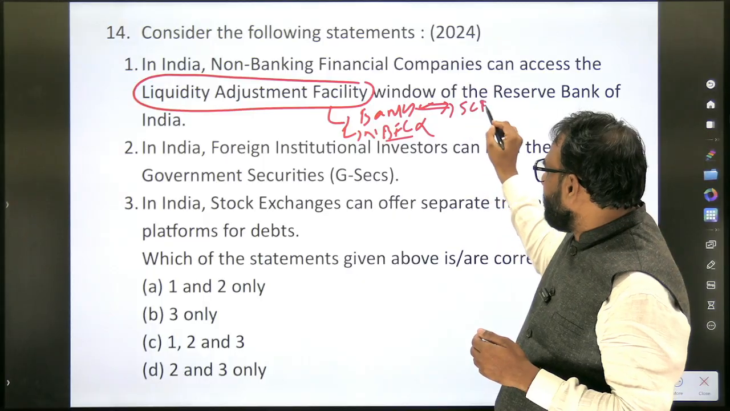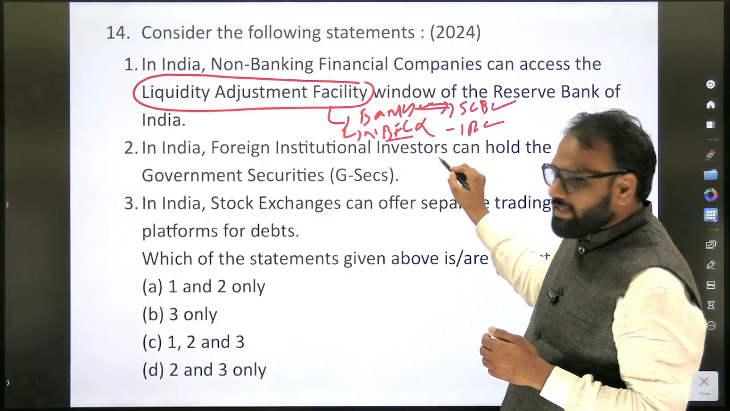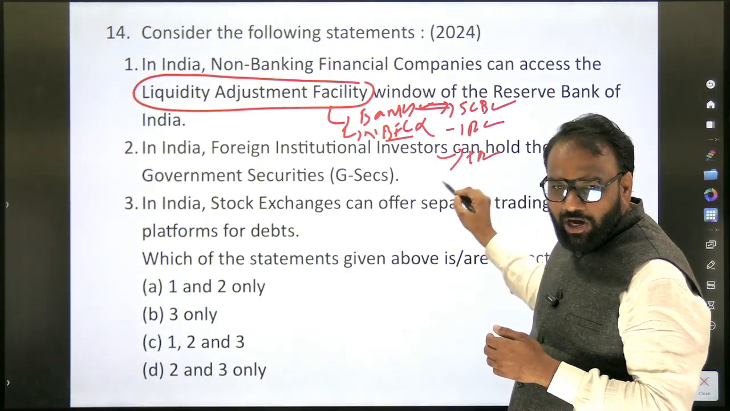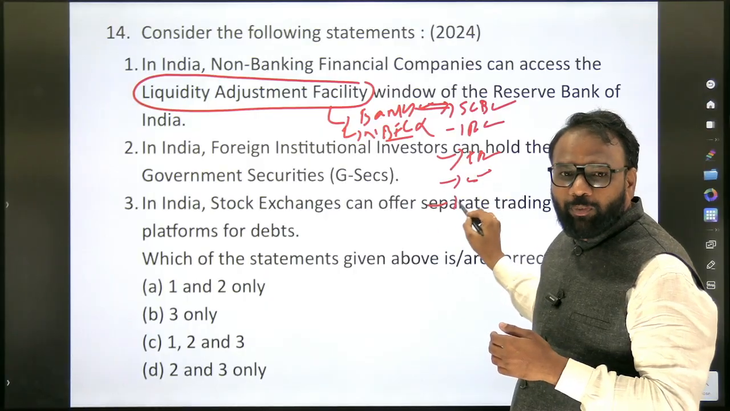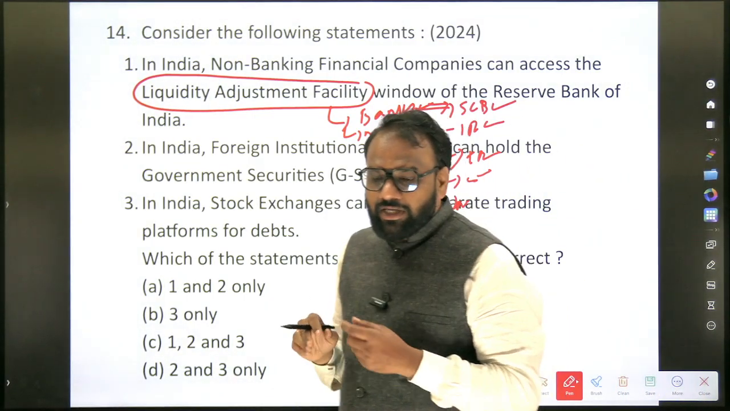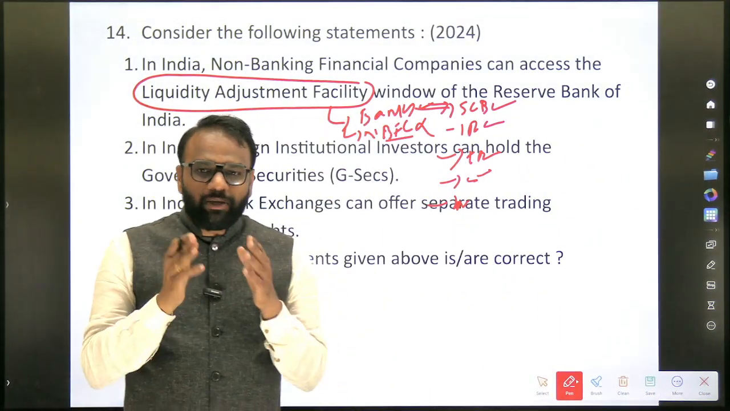How about scheduled commercial banks? Yes. How about private banks? Yes. How about foreign banks? Yes. How about cooperative banks? Yes or no? How about PACS, primary agricultural credit societies? So in this fashion, question paper driven, that brainstorming you will do.